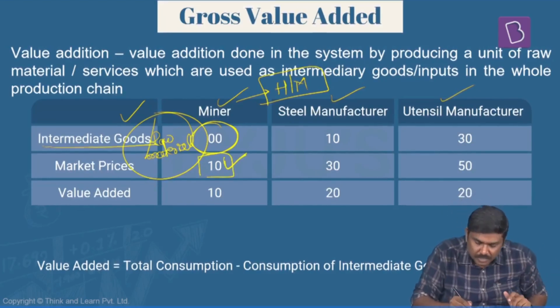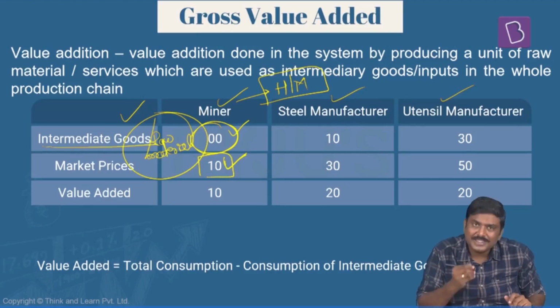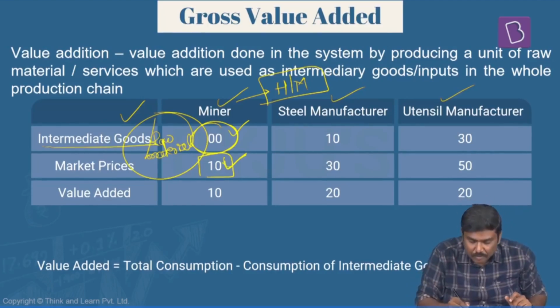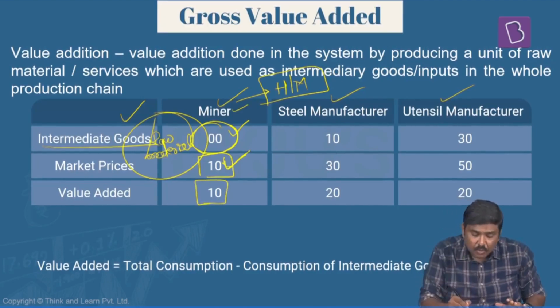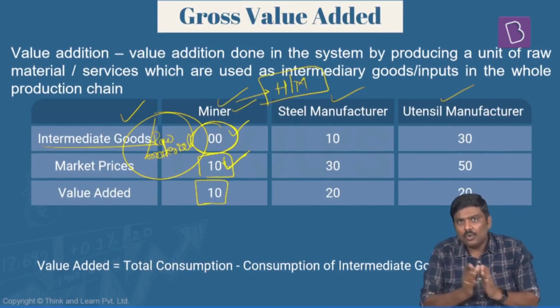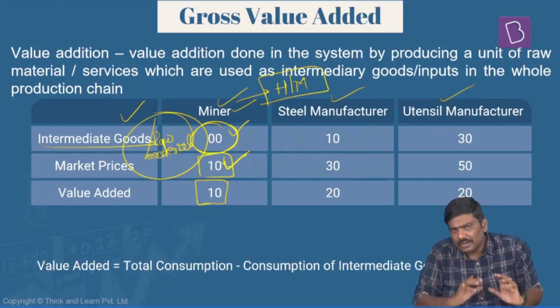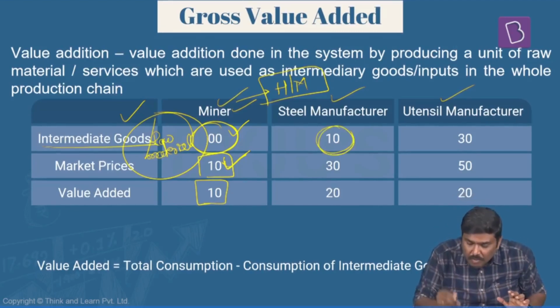So have a look at this. What is the input cost, the raw material cost? 0. What is the selling price? 10 rupees. How much is the value addition? 10 rupees. Now you have taken this ore and converted it into steel. You're a steel manufacturer. So for you, what is the cost of raw material?